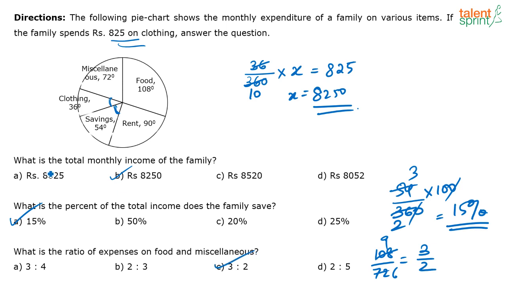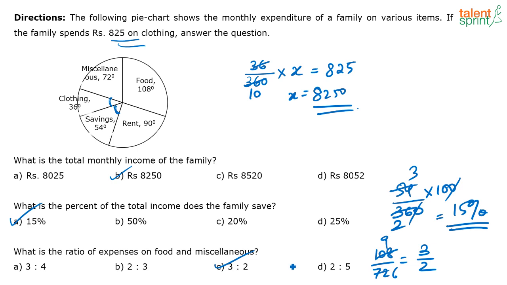Now the first question, see, they are saying that for clothing she is spending 825 rupees. Where is clothing? Clothing is 36 degrees out of 360 degrees, right? Out of 360 degree, it is 10% of the full value, correct? This 10% is 825 rupees, so what is 100%? 825 into 10 or 8250. Okay, you can just write it like this and solve. Otherwise you can do it in your mind as well.